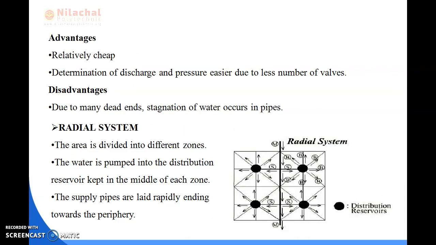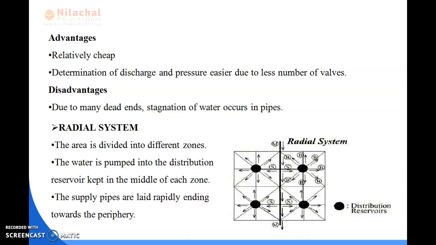So what are the advantages and disadvantages of the tree system? It is relatively cheap, and determination of discharge and pressure is easier due to the smaller number of valves. The disadvantage is that due to the dead ends, stagnation of water occurs in the pipes.